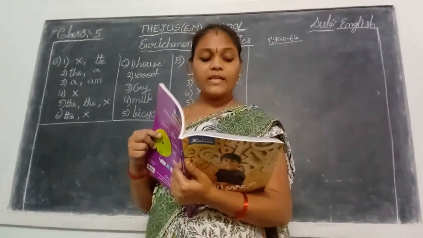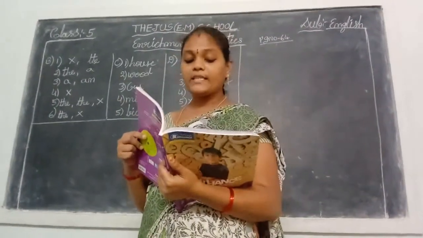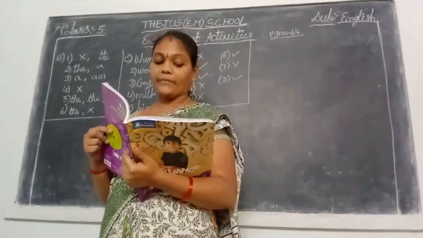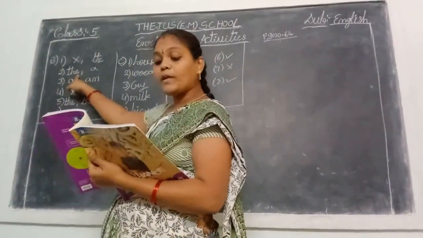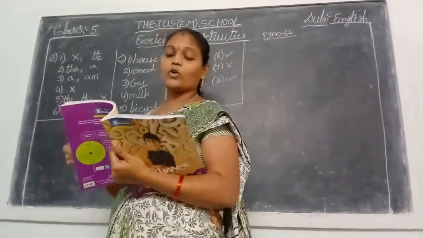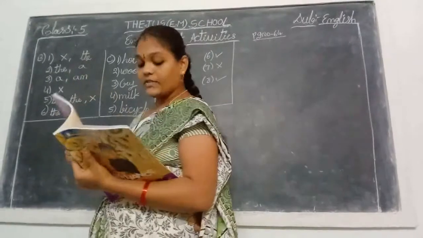Okay, next, everyone see. Mumbai is dash capital of Maharashtra. Pune is dash city quite close to it. Mumbai is the capital of Maharashtra. Pune is a city quite close to it. Okay, first one the, second one a.